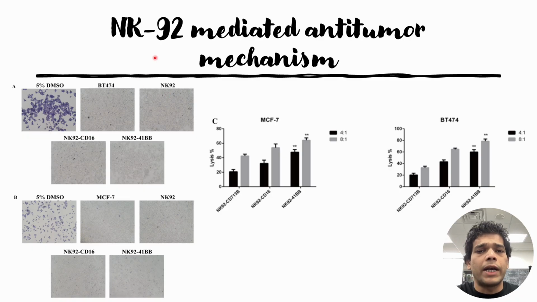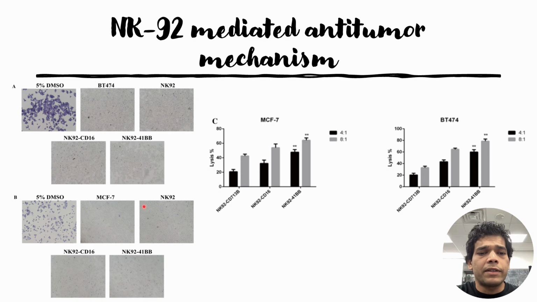They used the NK92 cells and its different genetically modified versions, that is NK92 cells with CD16 cDNA and NK92 cells with CD16-CAR with intracellular domain 41BB, and co-cultured them with HER2 positive cells and HER2 negative cells. For the HER2 positive cells, they used BT747 and MCF-7. The HER2 negative cells, those results are not shown here. For that they used MDA-MB-468 cells, which are also cancer cells, but HER2 negative.